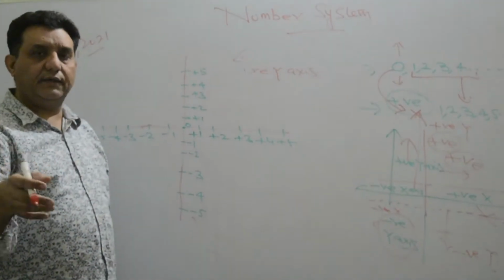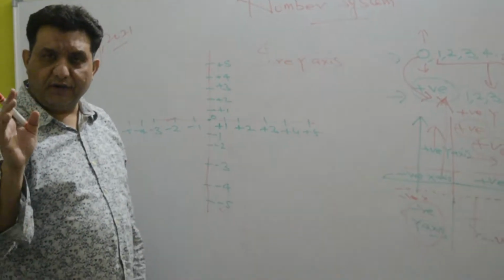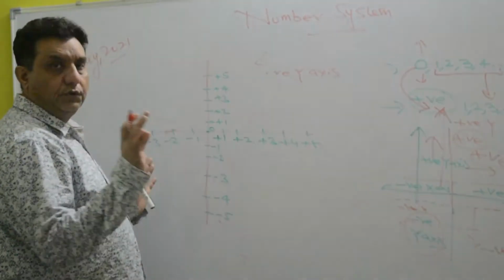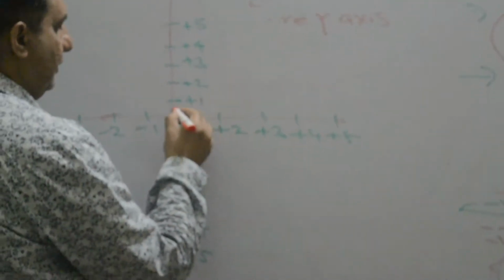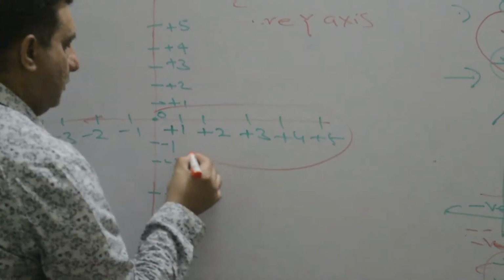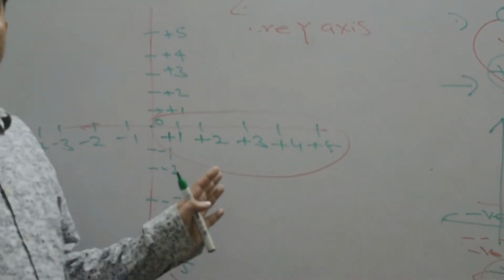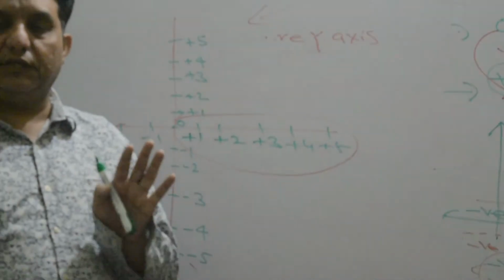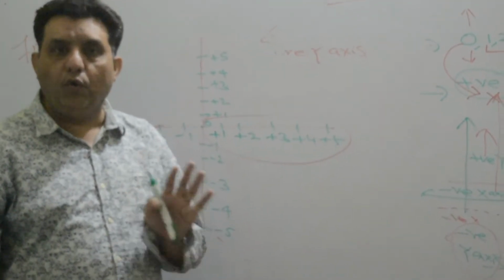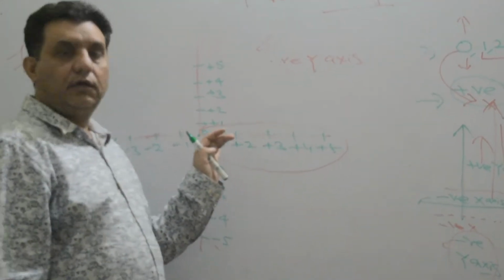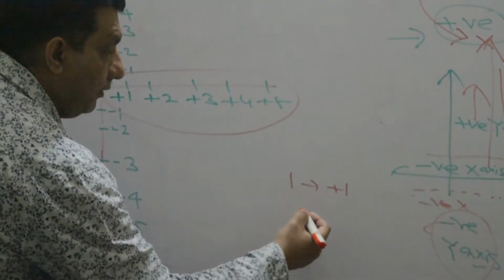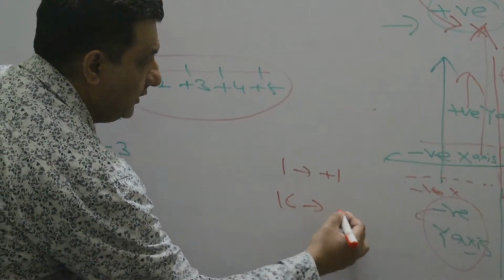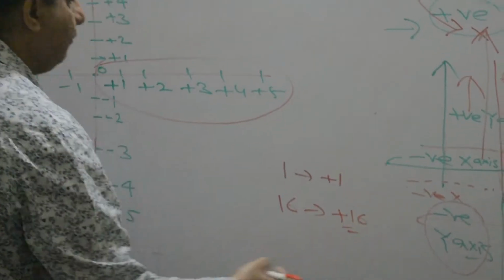As I was telling, these are the x-axis and y-axis. I have told you so many times, you might have crammed it already, you know these things very well. So this part, including 0, you see, these are the positive integers. There is no need to write positive, by the way. If any number has no sign, by default it is positive. If I am writing 1, it means plus 1. If I am writing 16, it means plus 16. Understand my point?